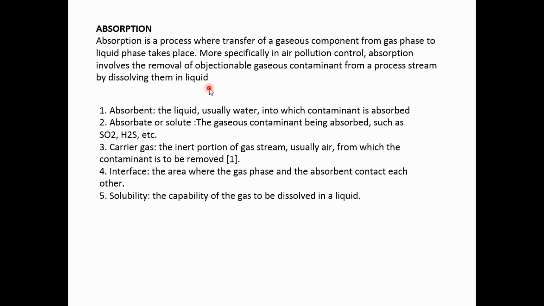SO2, what is sulfur dioxide? It comes from the coal content. If the coal contains sulfur as impurities and low quality coal is used, then during the combustion process the sulfur dioxide amount is very high, and that can be released to the atmosphere. So before releasing to the atmosphere, we have to check the sulfur dioxide content, and only carbon dioxide should be released.